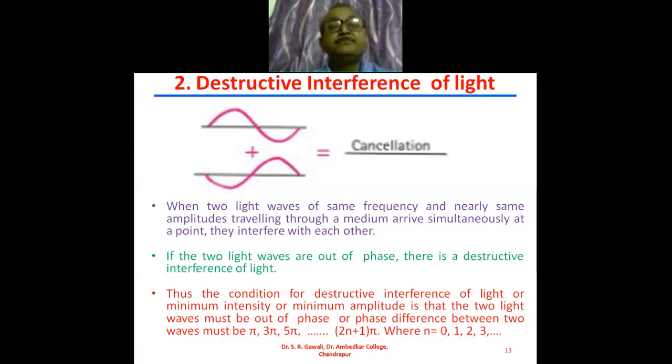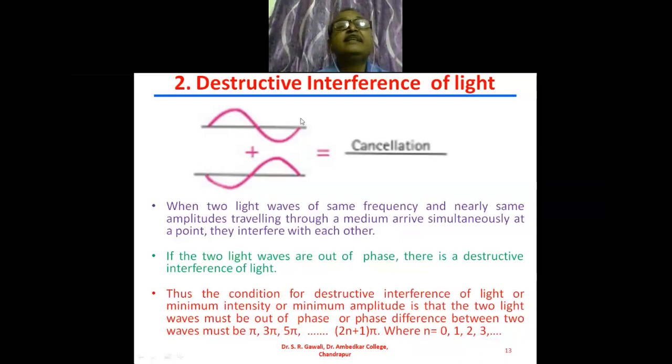And therefore, when two or more light waves of the same frequency and nearly the same amplitude, traveling through a medium, arrive at a point simultaneously, then they interfere with each other. There will be the overlapping of these two waves. There will be the interference of these two waves.